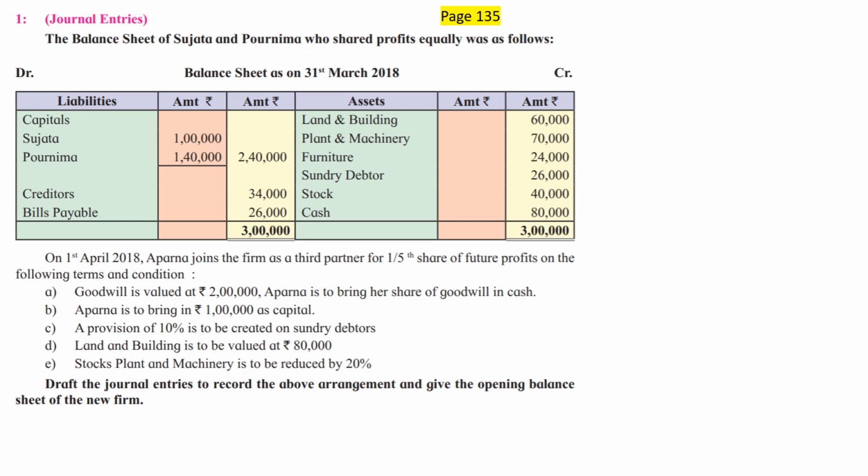So the given balance sheet is the closing balance sheet of the old firm, wherein there are 2 partners, Sujata and Purnima, and they are asking us to prepare the opening balance sheet of the new firm, where there will be 3 partners, Sujata, Purnima and Aparna. So they are asking us to prepare journal entries and a balance sheet. Now some of you may say, sir, you have mentioned that this problem is going to have journal plus ledger plus balance sheet, but it seems that the problem is only asking for journal and balance sheet.